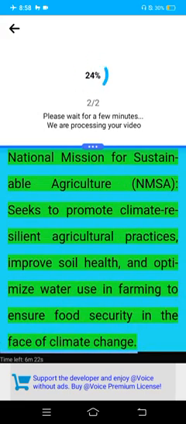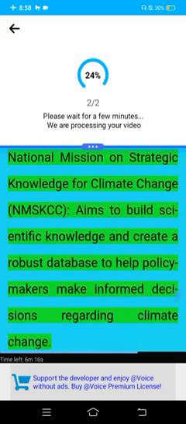National Mission for Sustainable Agriculture, NMSA, seeks to promote climate resilient agricultural practices, improve soil health, and optimize water use in farming to ensure food security in the face of climate change. National Mission on Strategic Knowledge for Climate Change, NMSKCC, aims to build scientific knowledge to create a robust database to help policymakers make informed decisions regarding climate change.